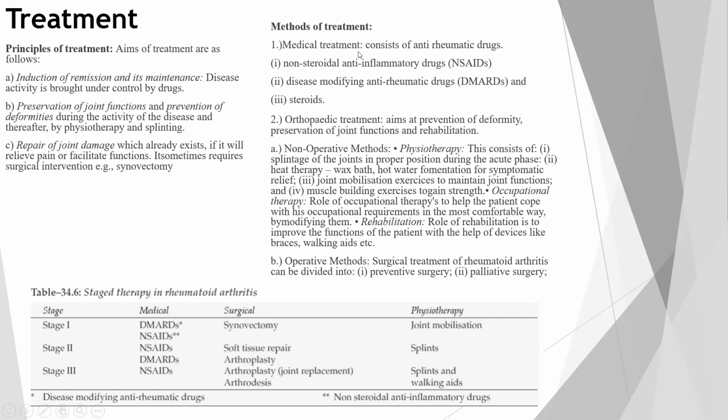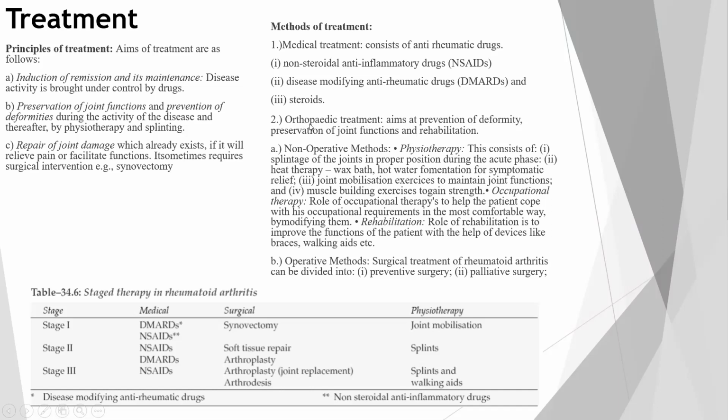First will be the medical management. Medical management consists of anti-rheumatic drugs, which are non-steroidal anti-inflammatory drugs which will reduce the inflammation of the joint. Second is disease modifying anti-rheumatic drugs. And third are the steroids. Second will be the orthopedic treatment. The main aim of orthopedic treatment is to prevent the deformity, preservation of joint function and rehabilitation.